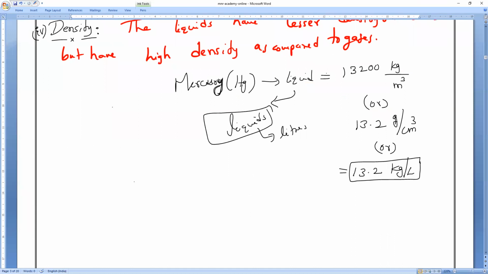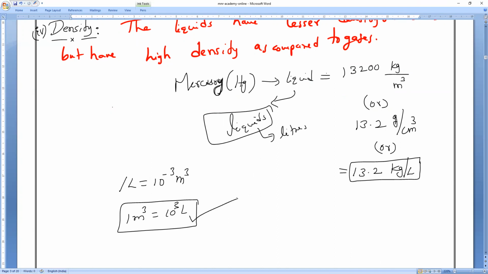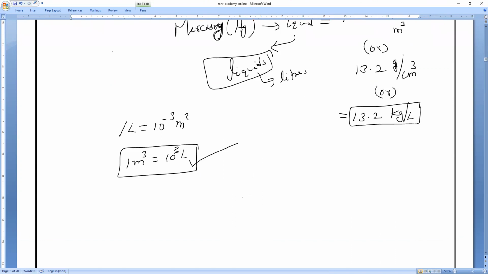Now I will introduce a new relation. Remember, 1 liter equals 10 power minus 3 cubic meter, or 1 cubic meter equals 10 power 3 liters. So 1 cubic meter equals how many liters? 10 power 3, which means 1000 liters.